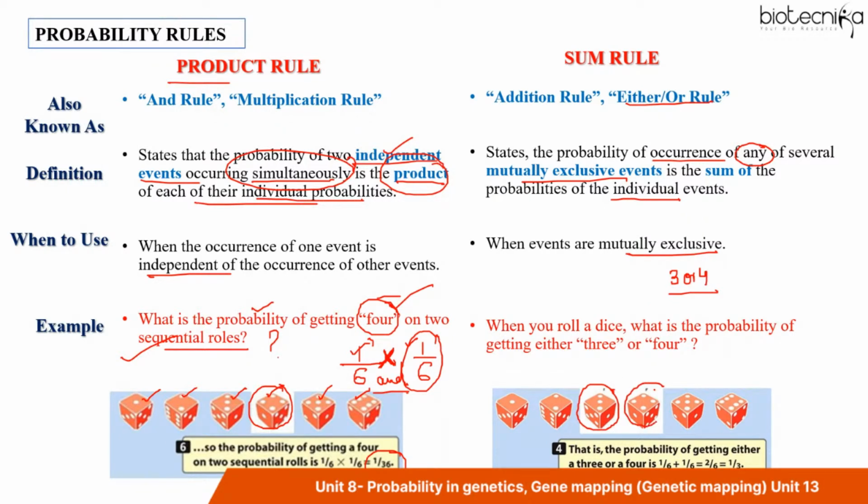It cannot show both the faces together in a single throw, right? So these are mutually exclusive events. So what is the probability of getting number 3? 1 by 6. What is the probability of getting number 4? 1 by 6. And because these are mutually exclusive events, you will add them. So when you take the LCM, you get 2 by 6. And finally, you will get 1 by 3. So just remember when to use the product rule and when to use the sum rule.